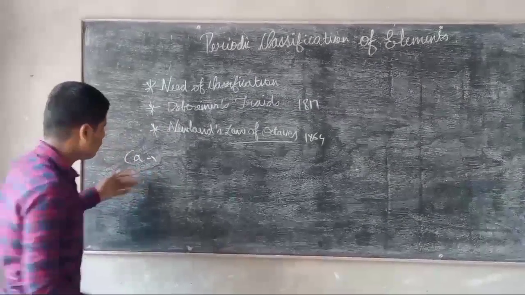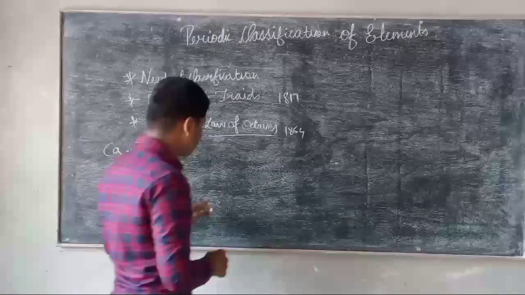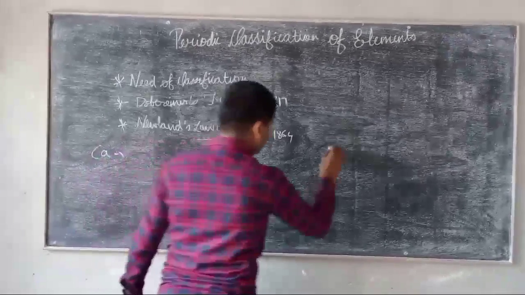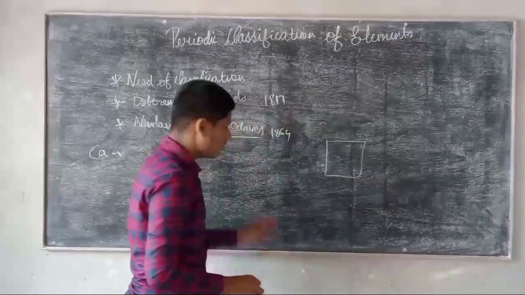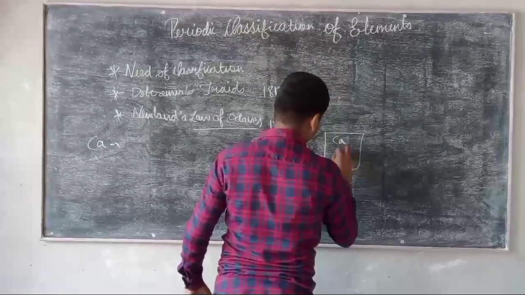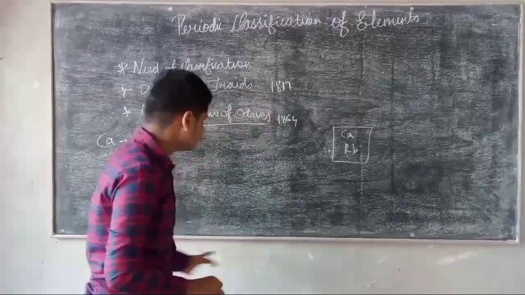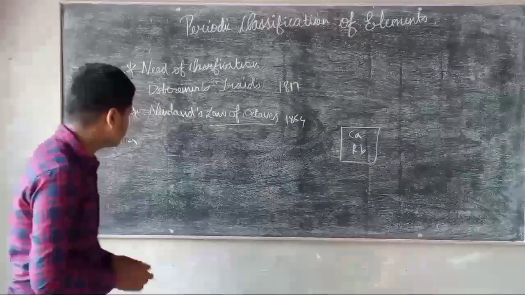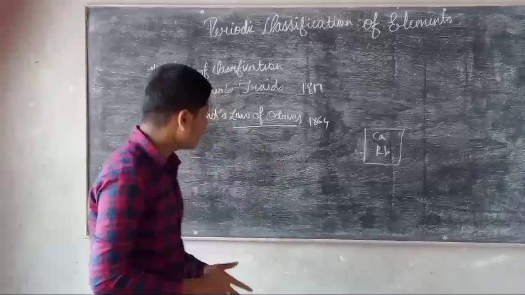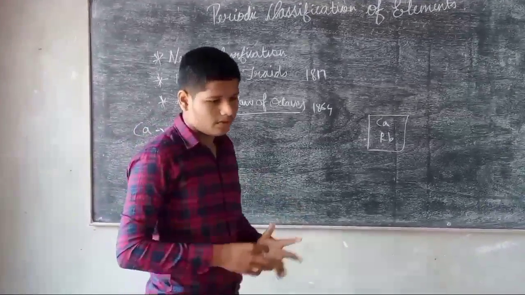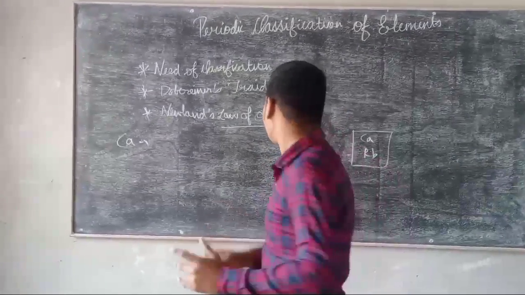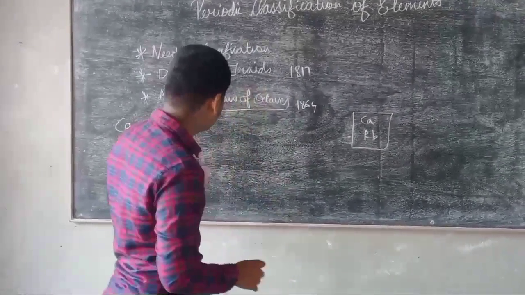His second demerit was that, in order to fit the 56 known elements, he wrote two elements in a single slot, such as calcium or rubidium in a single slot. The third demerit was that he thought only 56 elements would be discovered, and that in the future no other elements would be discovered.